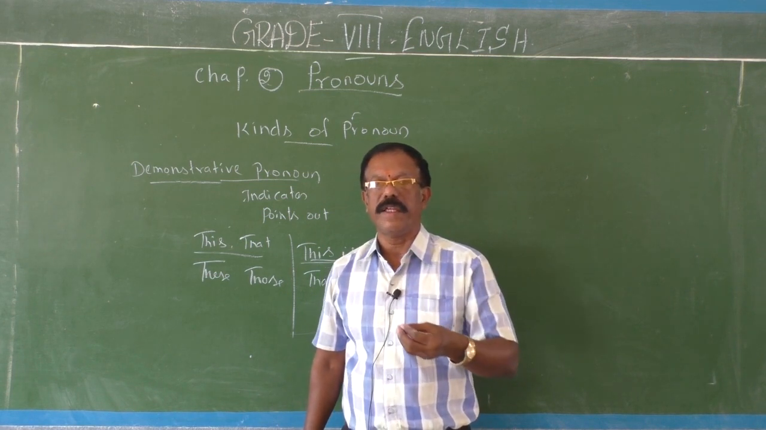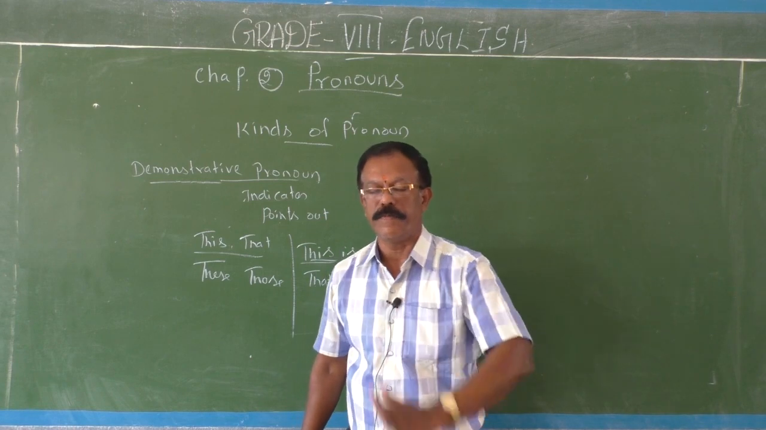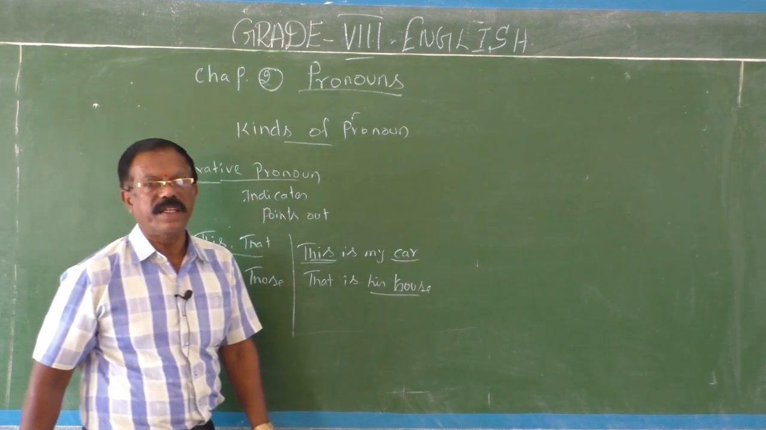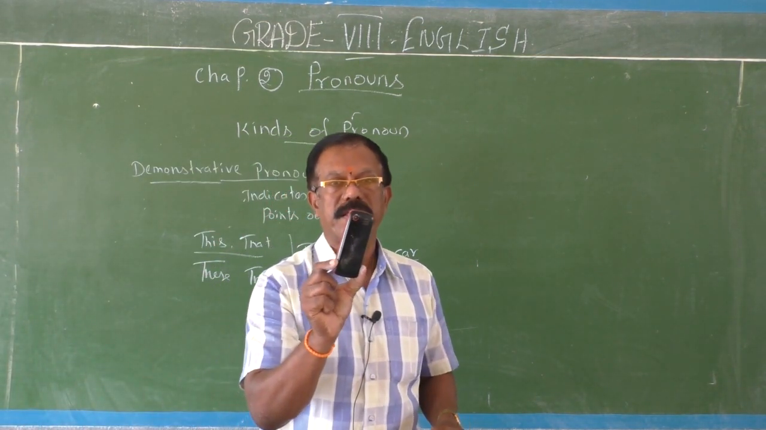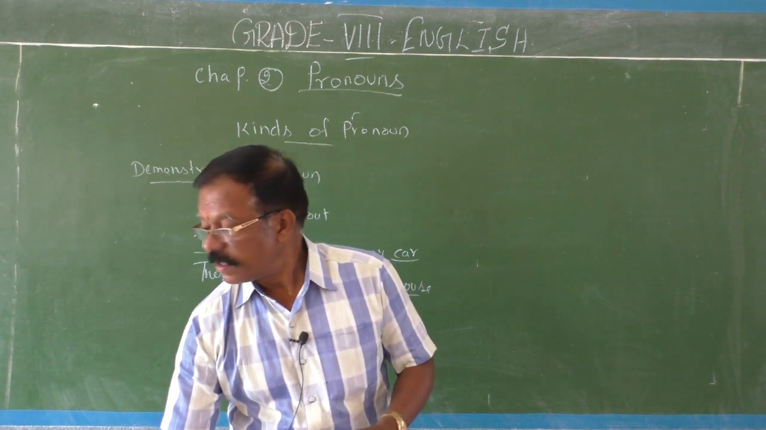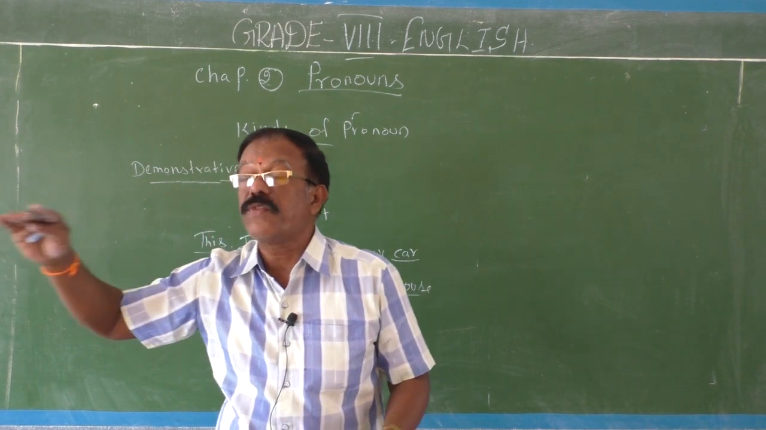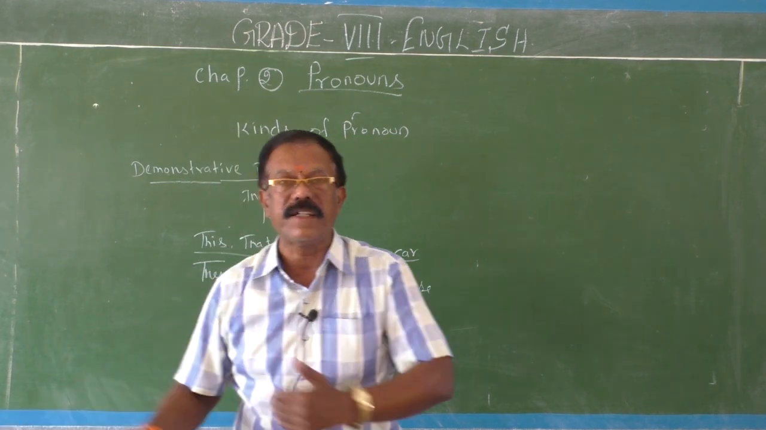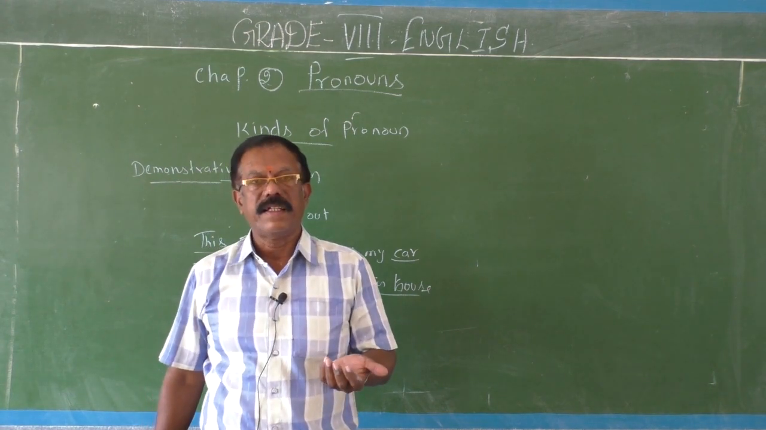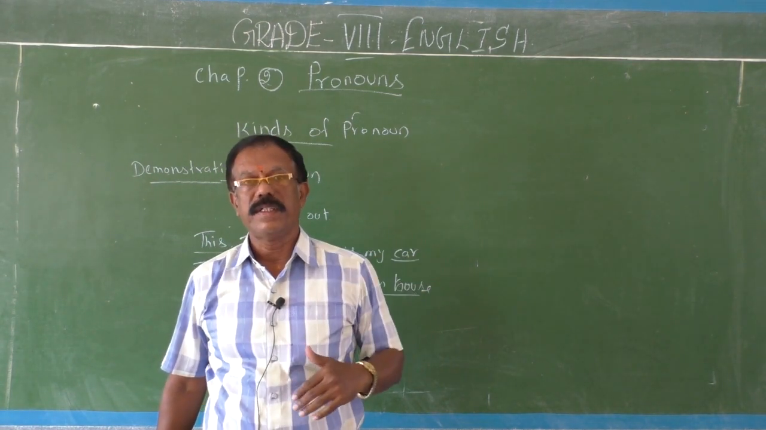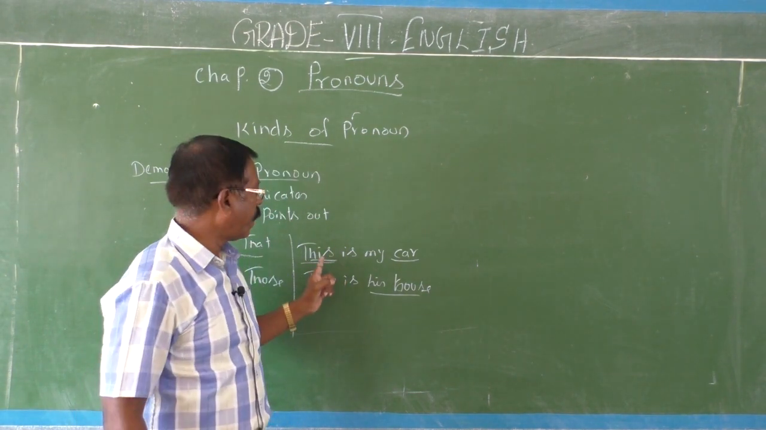Here I would like to say one more thing. This refers to things which are nearer to you. For example, this is my mobile, because it is nearer to me. That is your vehicle. It is at some distance, far off from me, not near to me. So when you talk about a thing which is far away from you, you have to use that. But when a thing is very near to you, you have to use this.